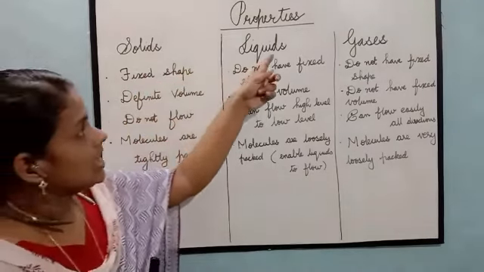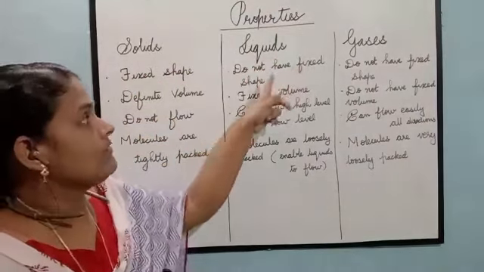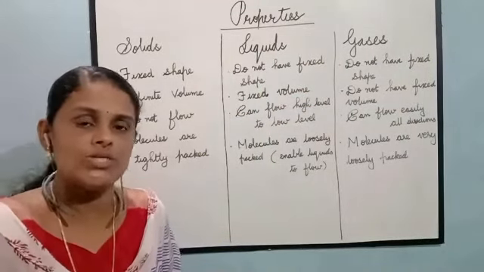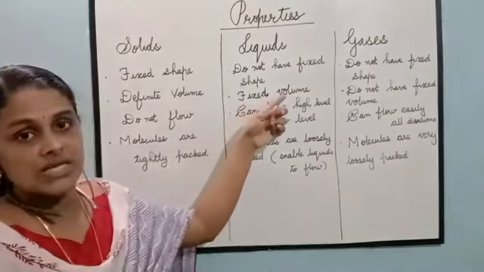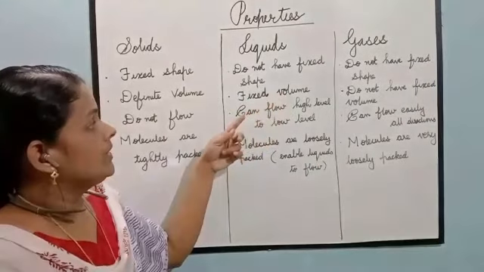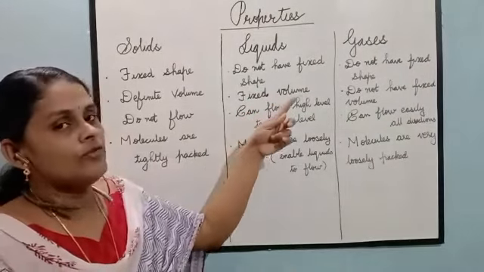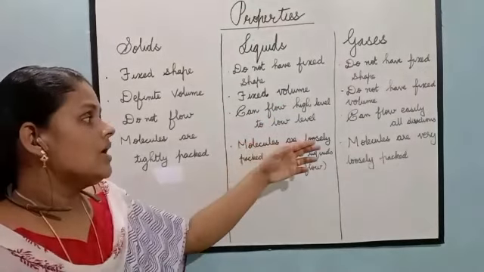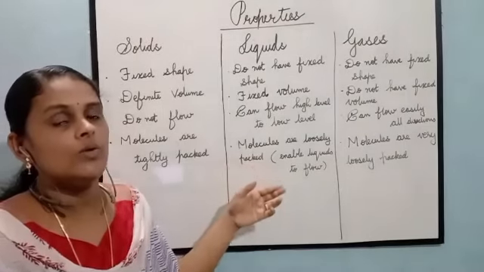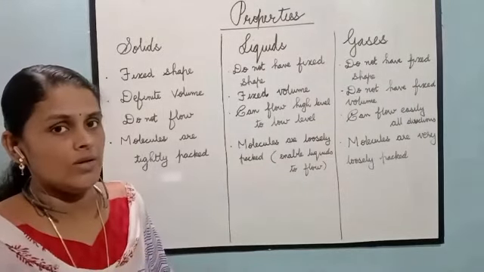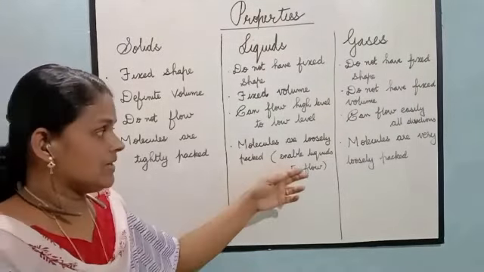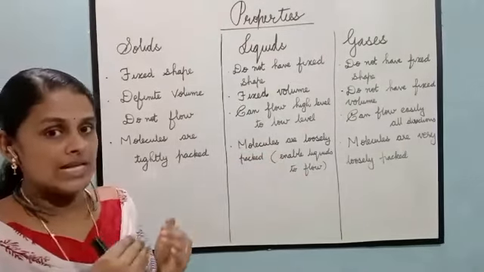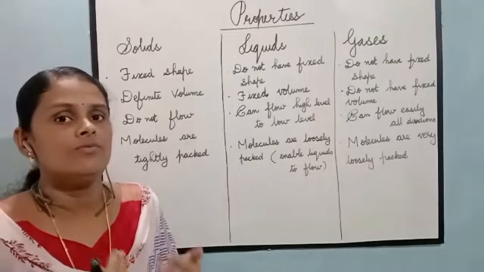Now let us see liquids. Liquids do not have a fixed shape. They take the shape of the container into which they are poured. They have a fixed volume. They can flow from high level to low level. In liquids, molecules are loosely packed. So the molecules can move around, and this property enables liquids to flow. As the molecules are loosely packed, the liquids can flow easily.